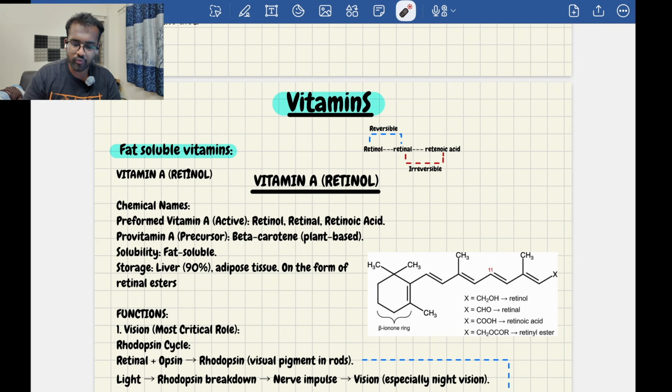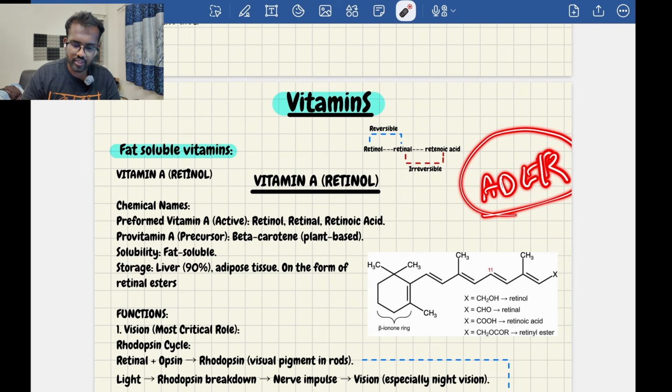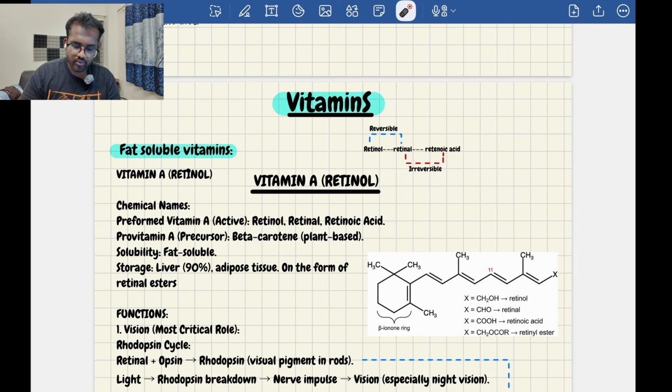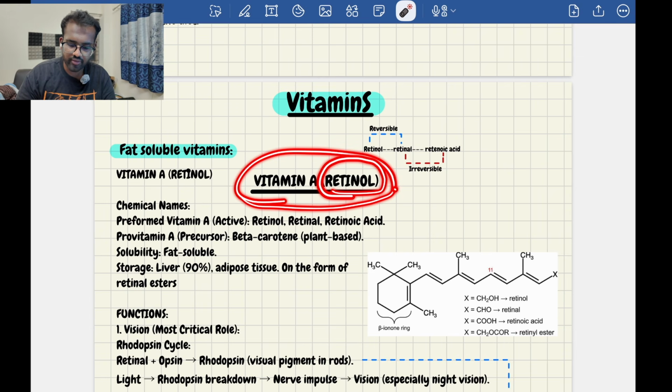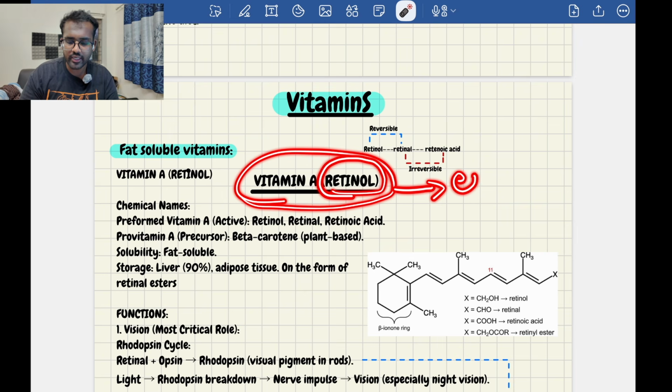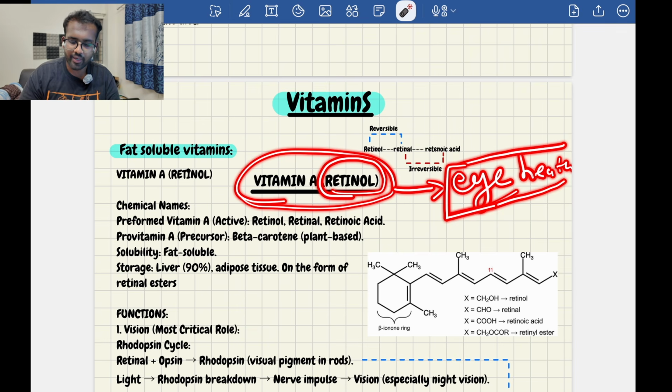There are mostly water soluble and fat soluble vitamins. We'll discuss fat soluble first. The fat soluble vitamins are A, D, E, K. These are the main fat soluble vitamins present. We'll discuss vitamin A, which is called retinol. Always remember, whenever there is vitamin A, you have to link it to eye health. It helps in proper, healthy eye function.